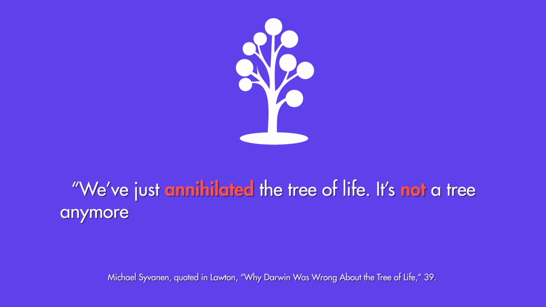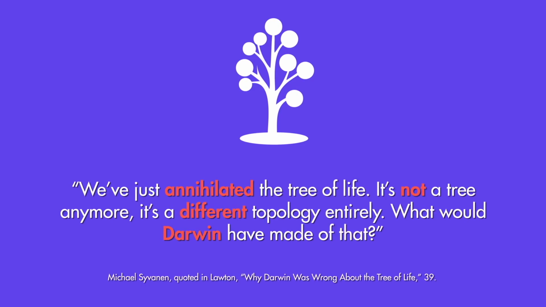It's not a tree anymore, it's a different topology entirely. What would Darwin have made of that? What is this? If you really produce good evidence to discard the tree of life and subsequently any evolutionary thought that involves gradual change, then this would be seen replicated many times in other scientific studies. Not only that, but how would any person reasonably look at only 6 species and go on to conclude that the entire tree of life should be discarded?